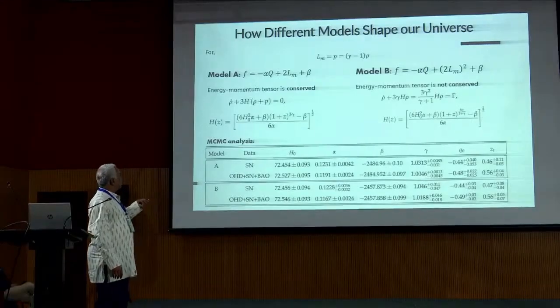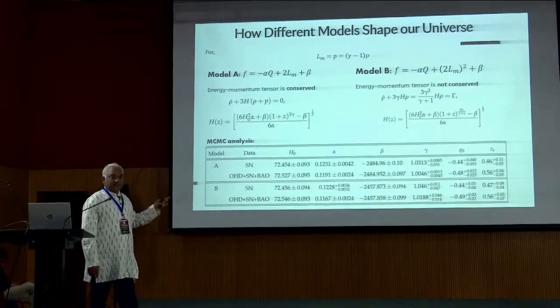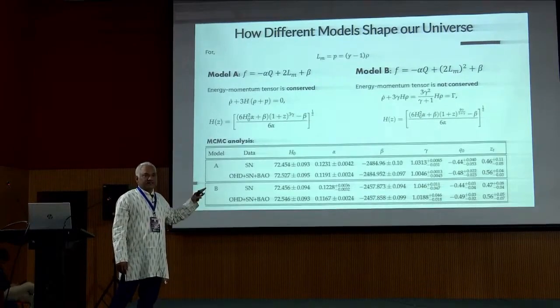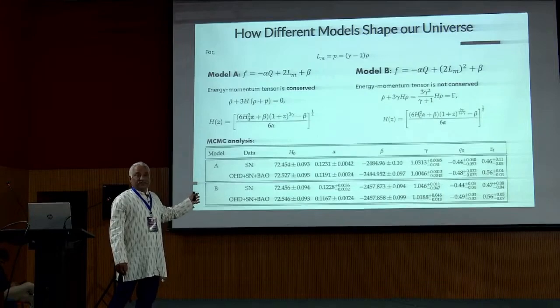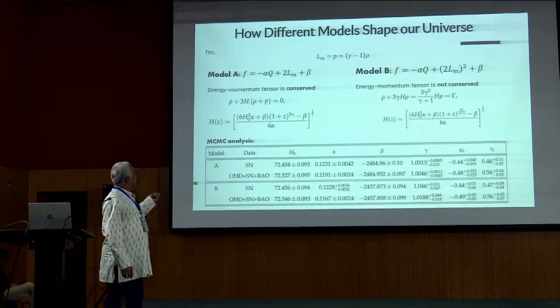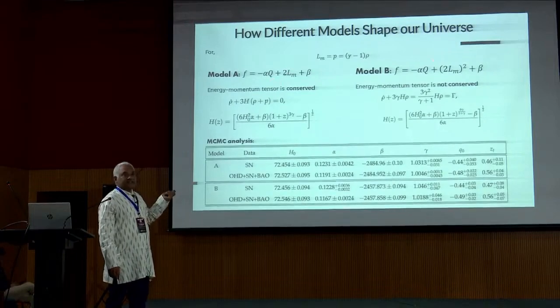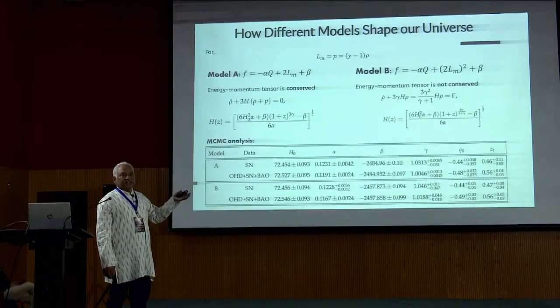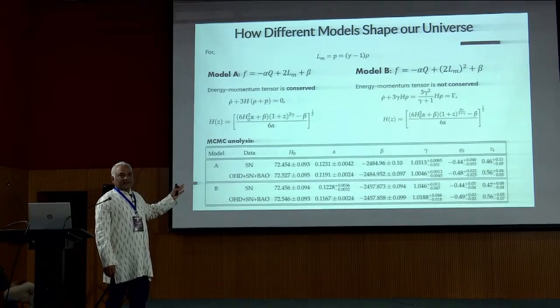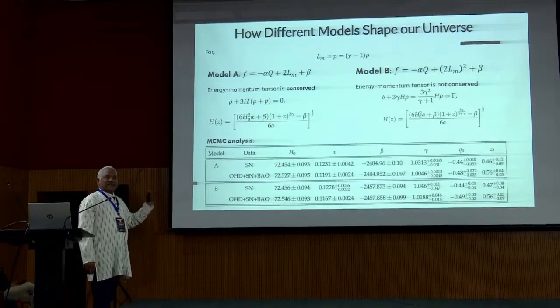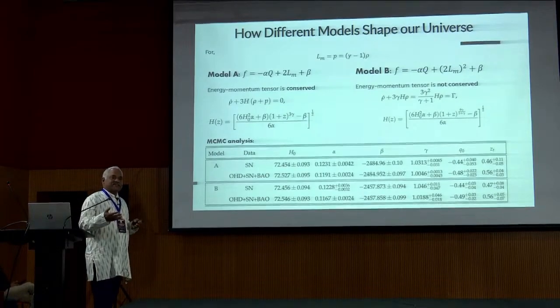Yeah, that's what I told. Basically, we take the nonlinear form in the matter Lagrangian. Based upon the matter Lagrangian, we have taken the nonlinear form. One can also take it on Q. You keep 2 LM in both places, and take Q and Q squared. So in the first model you take Q, and in the second model you take Q squared, so that you get another nonlinear form where it is a function of Q. If you go for higher powers, your differential equation will become more critical and getting a solution will be more complicated.